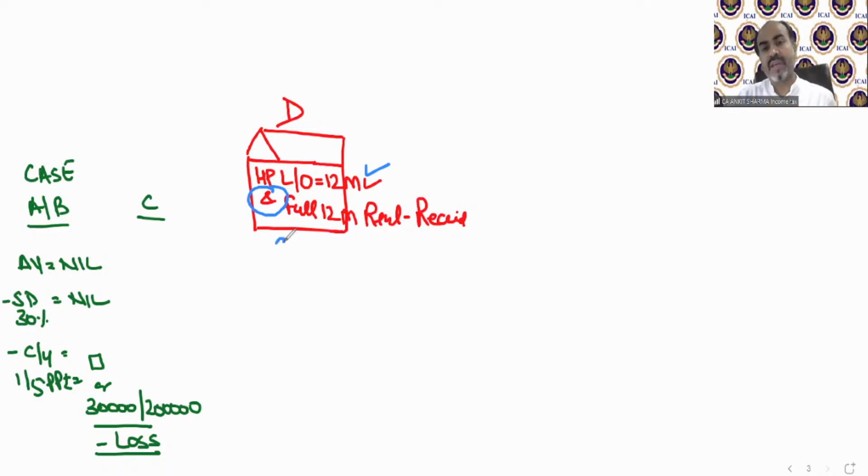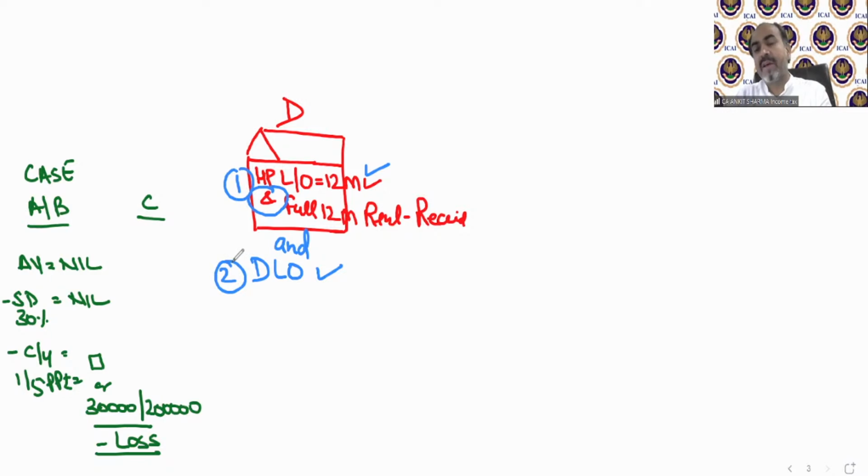And those cases, those treated as deemed let out. So two kinds of cases will fall under case number D. One is those that are actually let out for 12 months and full 12-month rent received. And the second case is those houses that were treated as deemed let out. So in case of deemed let out, the property is just assumed to be let out.